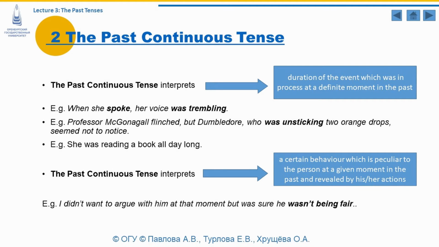The past continuous tense may interpret a certain behavior which is peculiar to the person at a given moment in the past, and it is revealed by his or her actions. I didn't want to argue with him at that moment, but was sure he wasn't being fair. The verb form wasn't being fair is used in the past continuous tense in order to convey and express a certain behavior which is peculiar to this person at this particular time.